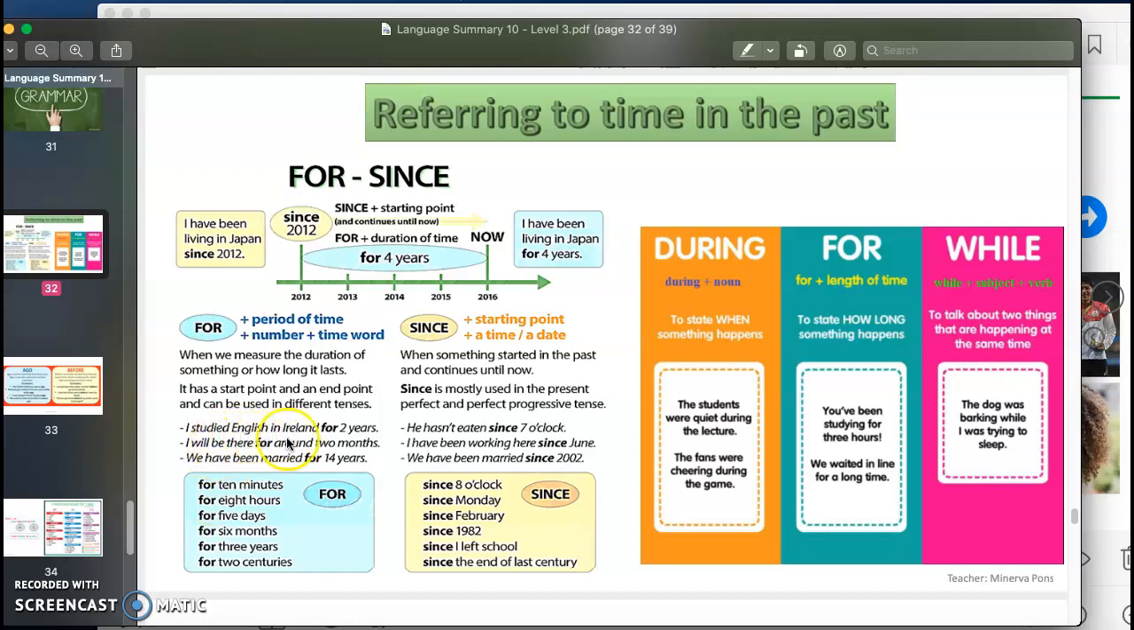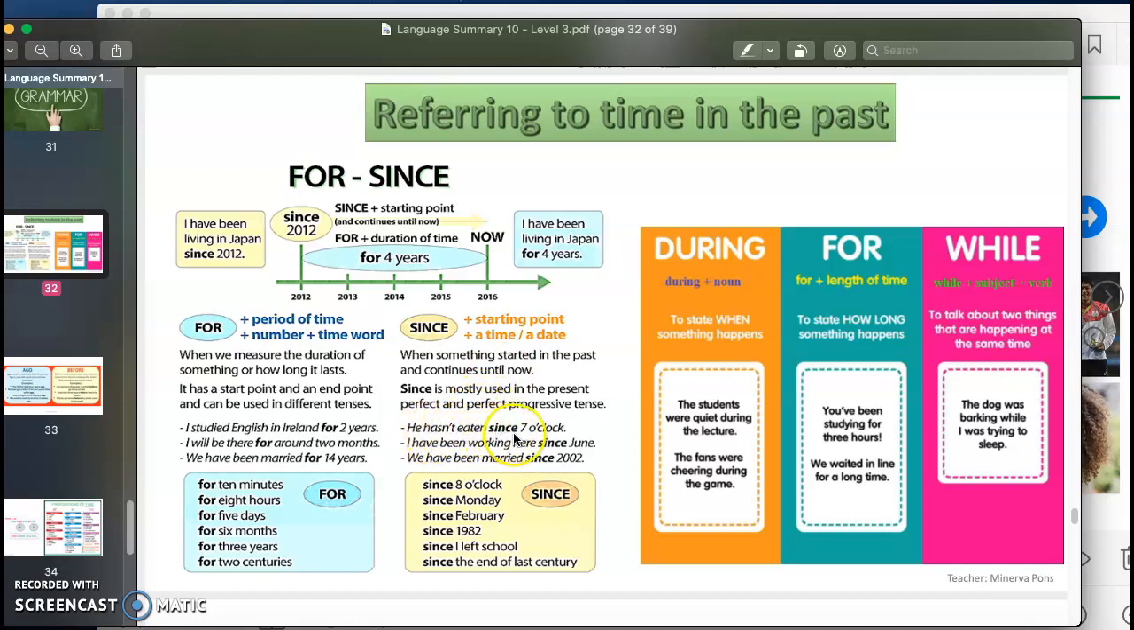I studied English in Ireland for 2 years. So I spent 2 years studying English in Ireland. I will be there for around 2 months. So basically I am going somewhere else, and there I'm gonna be 2 months. We have been married for 14 years. So basically 14 years ago we got married, and we have been married for this period, for 14 years. Then we have, again, since, which is when something started in the past and continues until now.